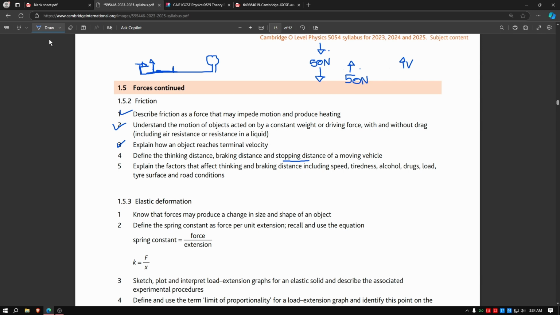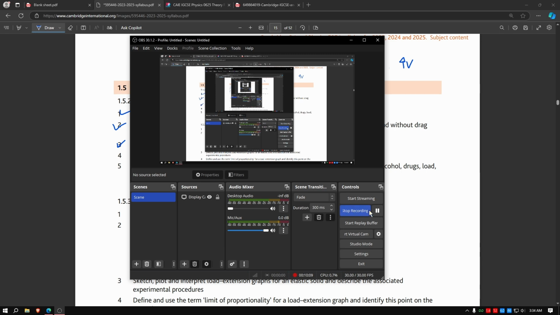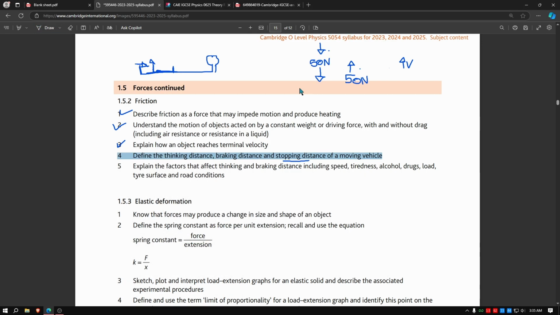Remember, thinking distance is the time taken for you to realize you need to brake. And after you press the brake, the car has to stop itself. This is the braking distance. And stopping distance is the total distance of thinking plus braking.